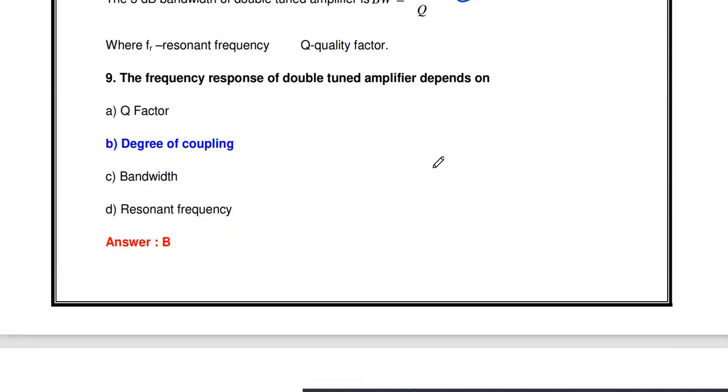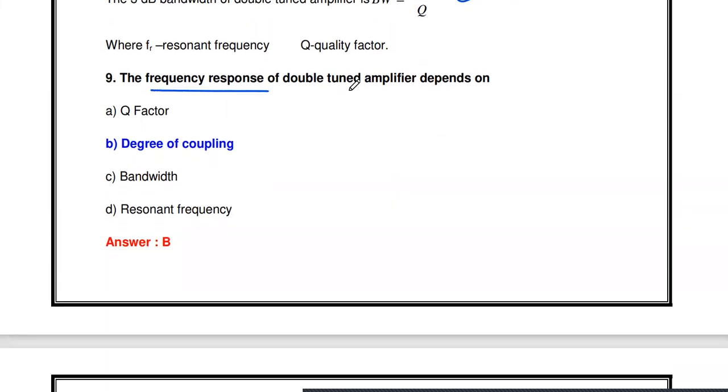Then the next question: the frequency response of a double tuned amplifier depends on dash. The options are quality factor, degree of coupling, bandwidth, resonant frequency. The frequency response of a double tuned amplifier depends on the degree of coupling, that is, how the two tuned circuits are coupled. It may be loosely coupled, tightly coupled, or critically coupled. Depending on that, the frequency response is decided.